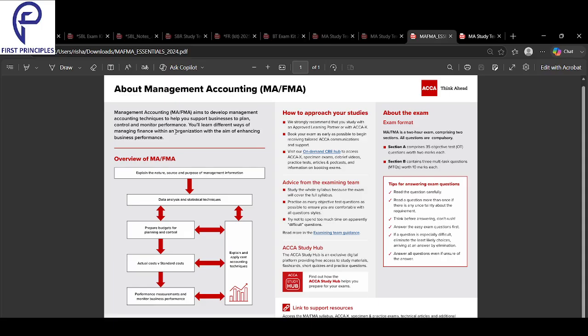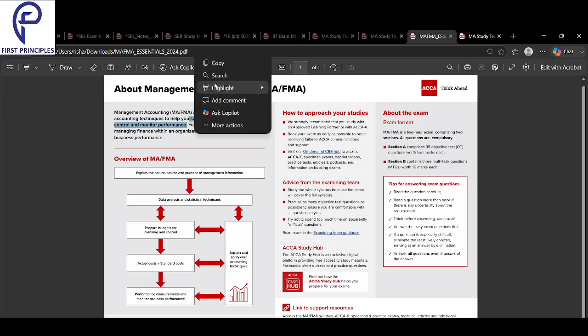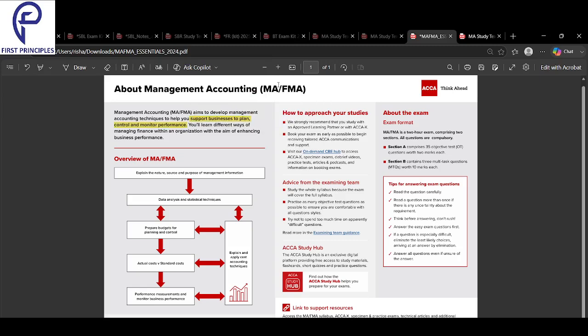It aims to develop management accounting techniques to help you support the business plan, control, and monitor the performance. So these are the three keywords that we need to know, that business managers are learning to do. The idea is to help business managers support the organization to plan, control, and improve its performance. That's the key context here. It's just supporting the managers in the best way possible. That's management accounting in a very simple sense.